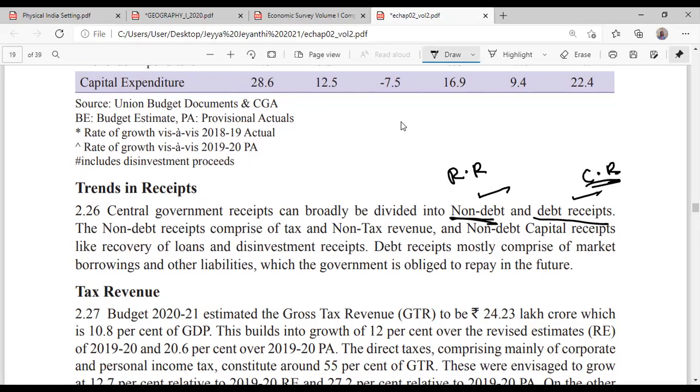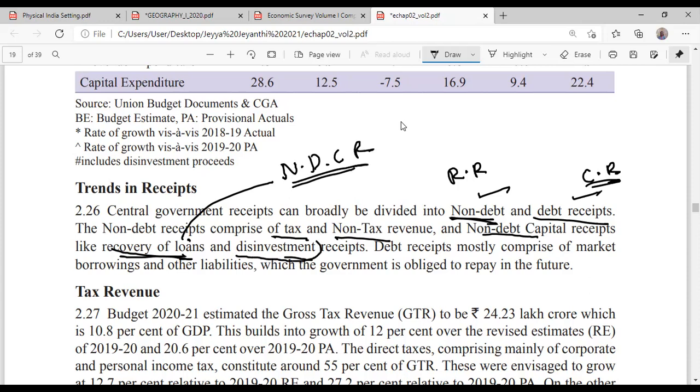Clear? Non-debt receipts comprise tax and non-tax revenues, and non-debt capital receipts like recovery of loans and disinvestment receipts. Write down, recovery of loans also comes under non-debt creating capital receipts.